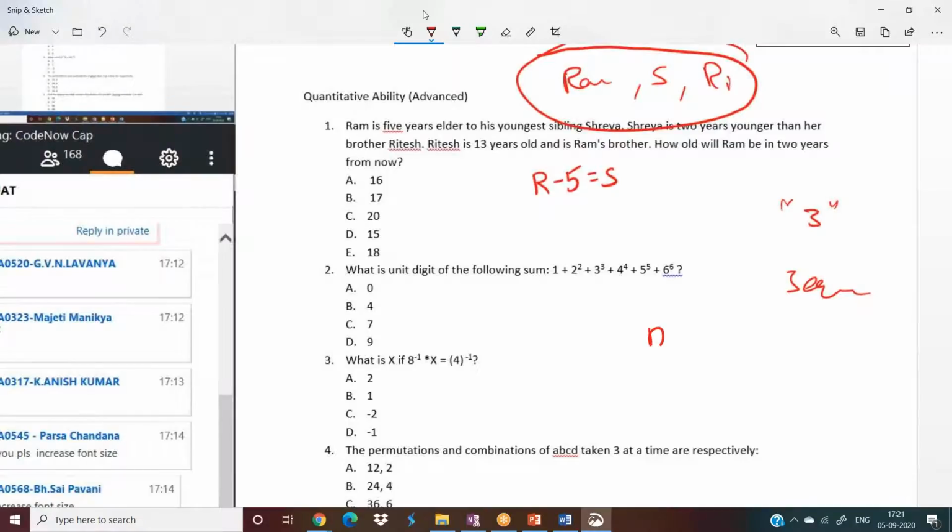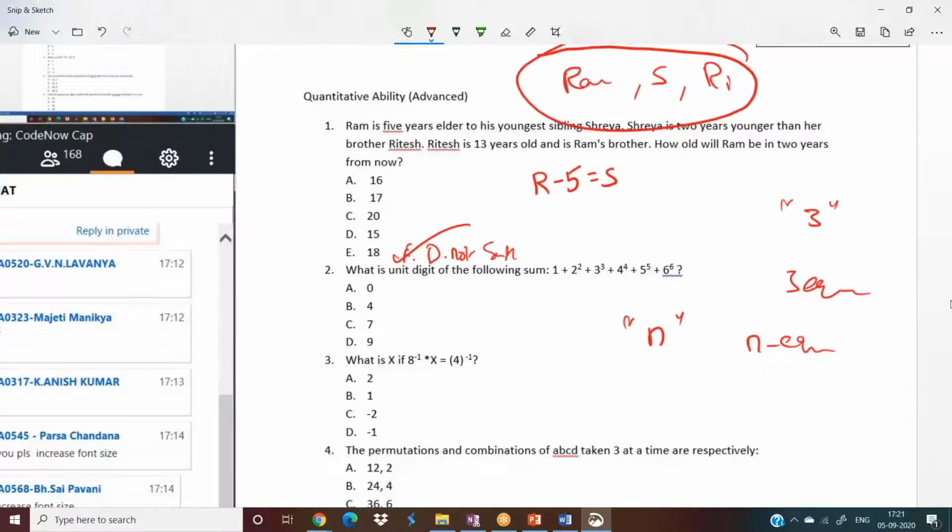When you have n number of unknowns, you need n equations to solve those. So in this question, until you have 3 equations, you cannot solve this problem. For example, there is one more option called F, that is data is not sufficient. If you can get only 2 equations from this, you cannot solve this problem for sure. Directly you can click on option F, because the data is not sufficient.